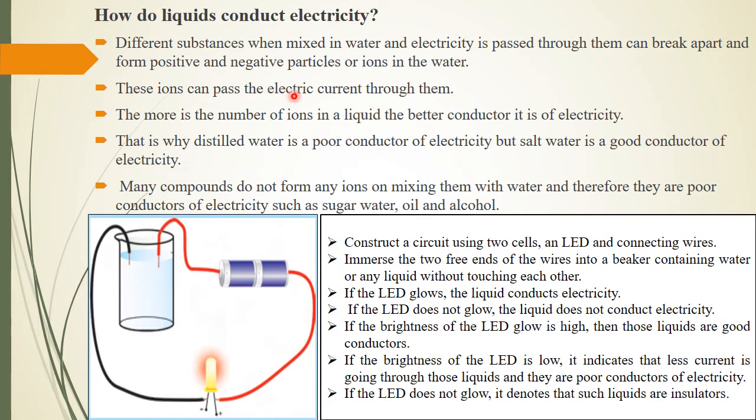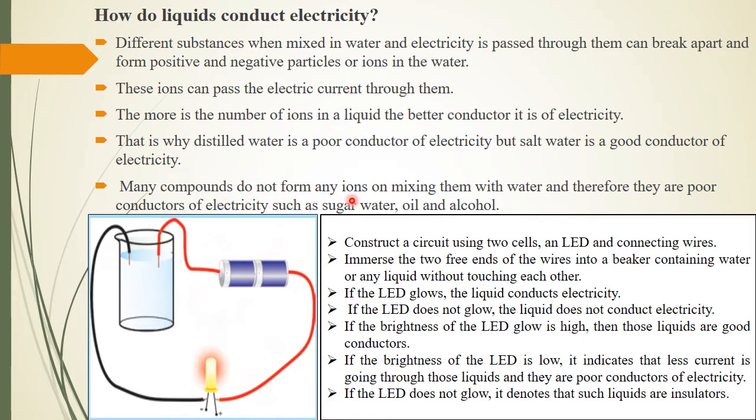These ions can pass the electric current through them. So when you have ions in the water, in the liquid or anywhere, then there is a flow of electric current. The more ions in a liquid, the better conductor of electricity it is. That is why distilled water is a poor conductor of electricity, but salt is a good conductor. Salt means sodium chloride. So you have sodium ions, positive particles, and chloride ions, negative particles, which move in the water and make salt water a good conductor of electricity.